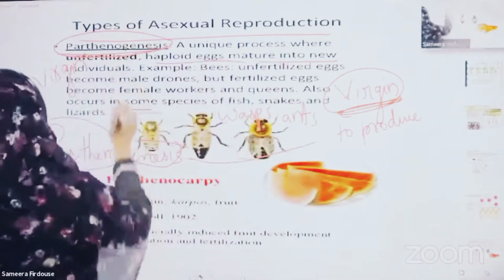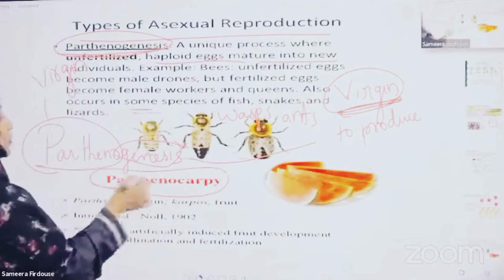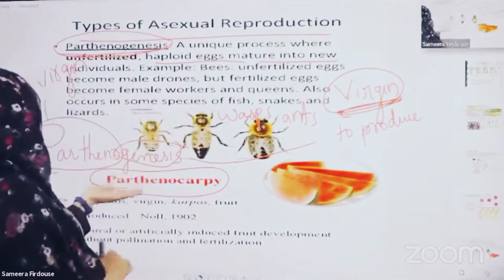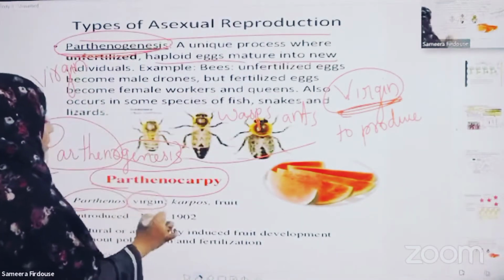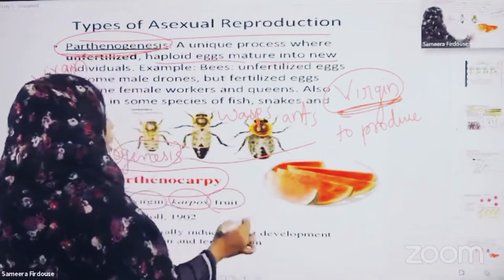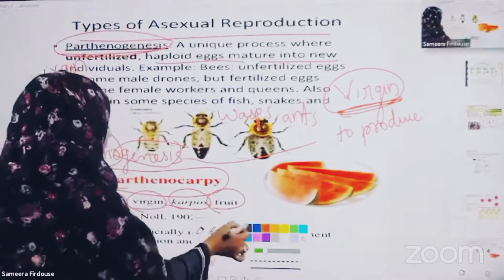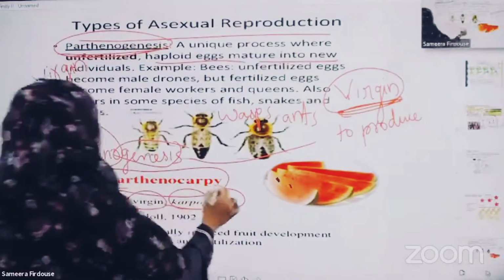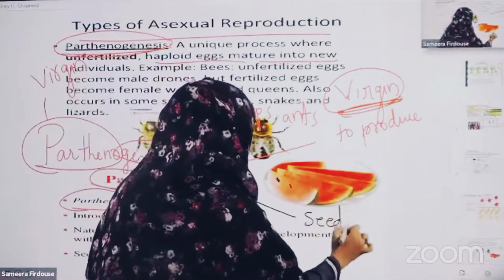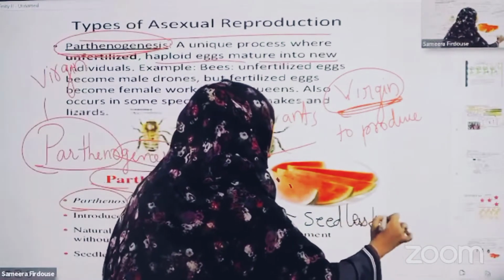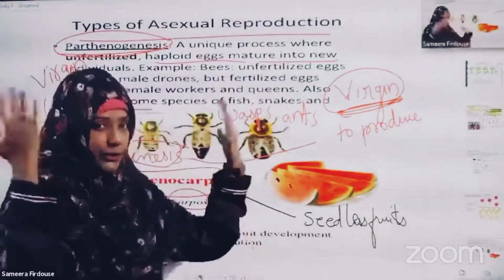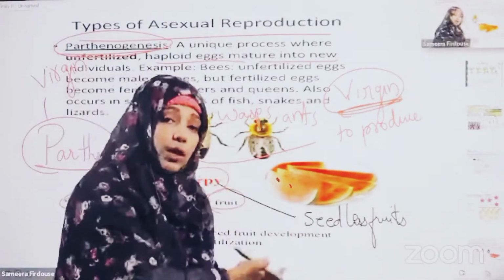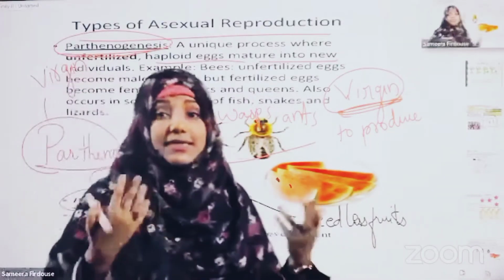If the same process is carried out in plants, we call it parthenocarpy. Parthenos means again virgin, carpus means fruits: fruits that are formed without seeds. Generally, you know that watermelon has seeds in it, but here you can see there are no seeds in the watermelon. So parthenocarpy can be termed as seedless fruits. This can occur naturally, or it can be induced artificially also. Nowadays we are inducing parthenocarpy in plants and producing seedless fruits.